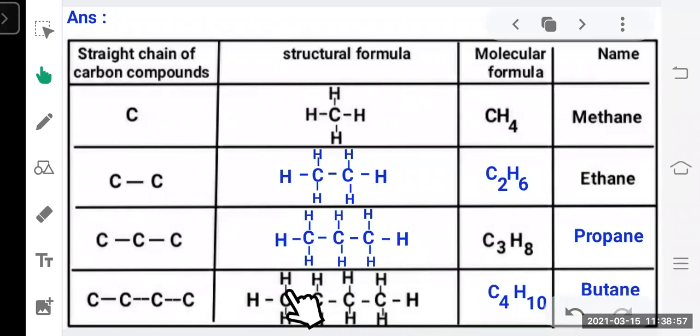The structural formula is already given. How many carbons? 1, 2, 3, 4. So 4 carbons, and how many hydrogens? Count the number of hydrogens attached to the carbons, it is 10. And for 4 carbons, we write but, and as all the bonds are single, we write butane. Okay, so this is butane.